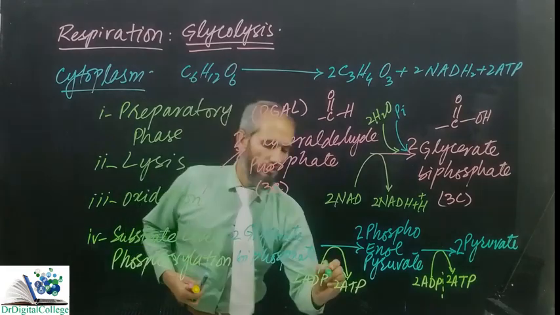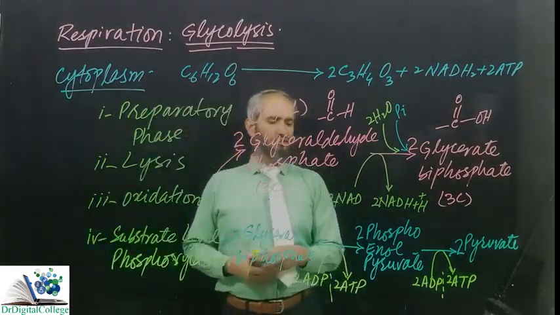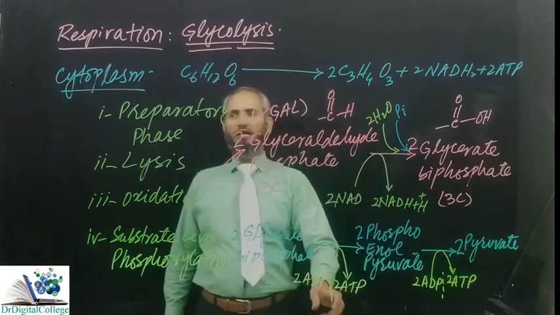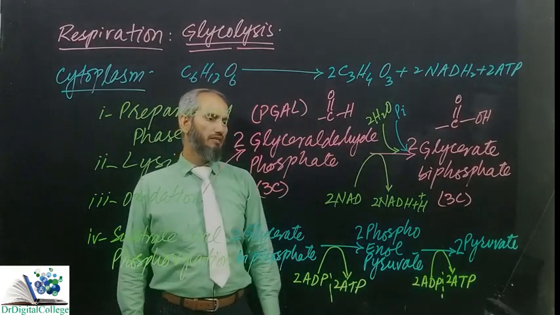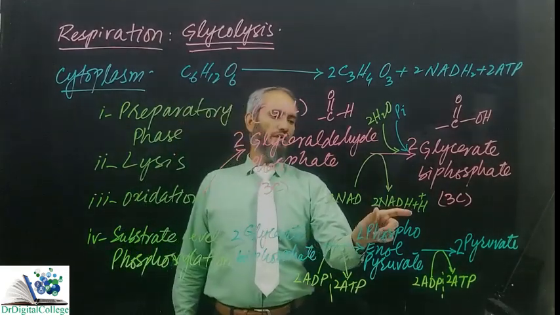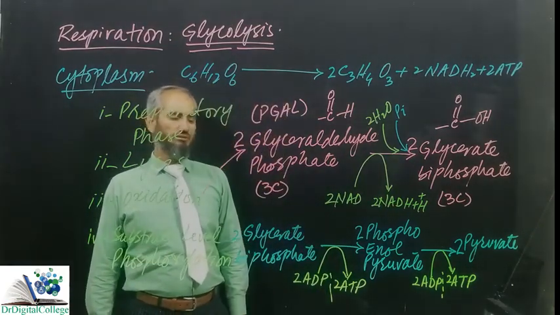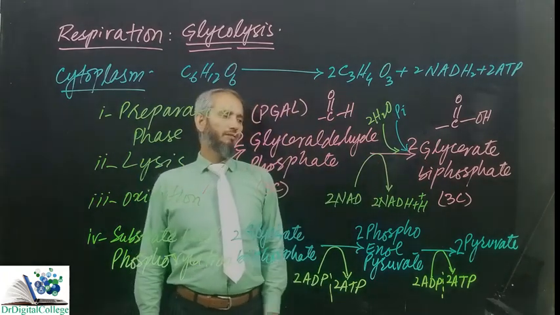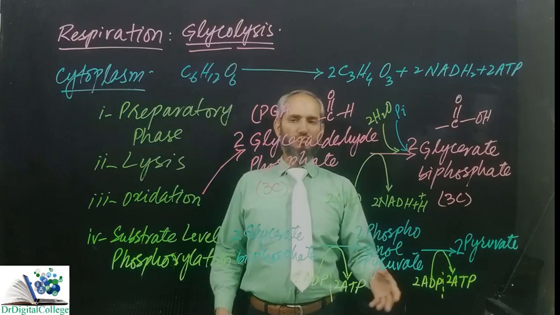We are getting it like this. Okay, so as a net result, we have got 4 ATP, 2 ATP here, 2 ATP here. And the 2 ATP we had consumed during preparatory phase, and 2 of the NADH2 have been produced, means they have been reduced. So this is the final product of glycolysis.